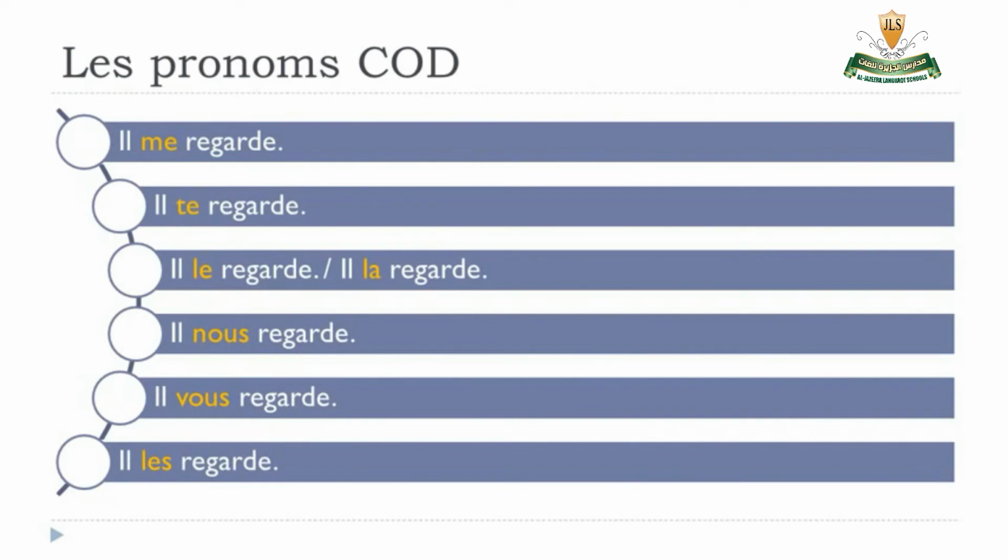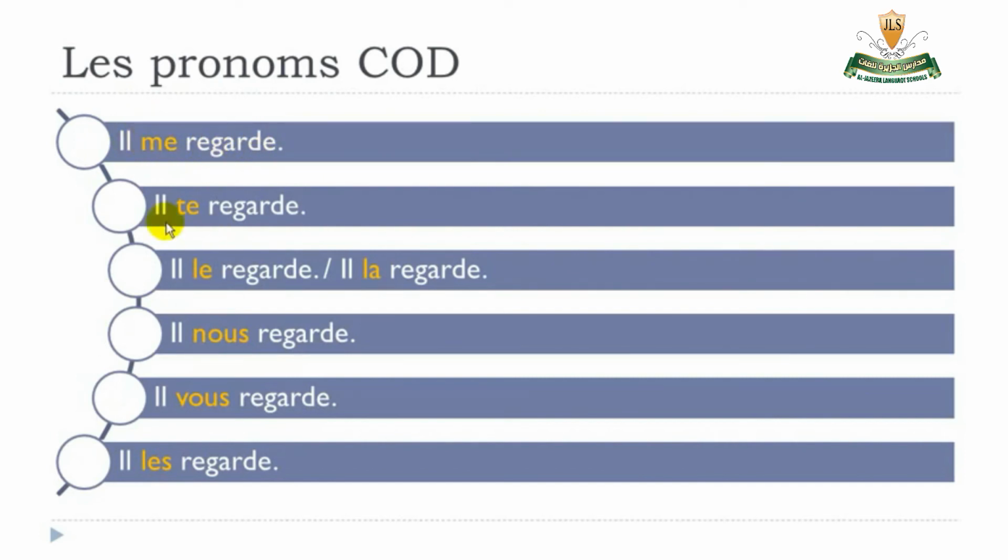So we'll see now a few examples. So the first one, il me regarde. If you want to say that he is looking at me, il me regarde. Remember, as I said previously, these pronouns are coming before the verb. Present form, only one verb, you just put it before.